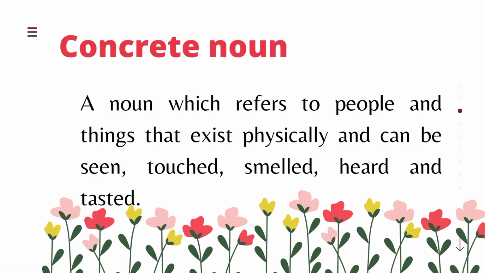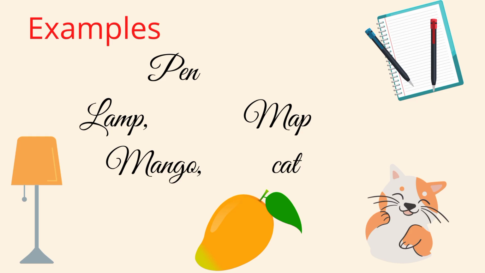The next one is the exact opposite of the abstract noun. This is concrete noun. It is a noun which refers to people and things that exist physically and can be seen, touched, smelled, heard, and tasted. For examples, pen, lamp, map, mango, cat, etc. So, you can take some more examples also.